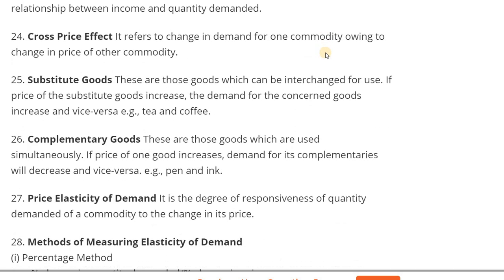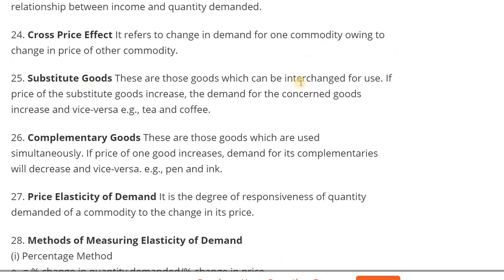Okay, next one, what are substitute goods? These are goods which can be interchanged for use. Instead of tea we can use coffee. Next one, complementary goods. Those goods which are used simultaneously, like pen and ink, bike and petrol, shoes and socks. If the price of a good increases, demand for its complement will decrease. Petrol price increasing means bike demand will decrease.